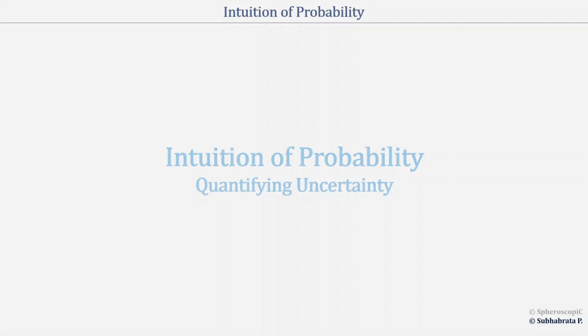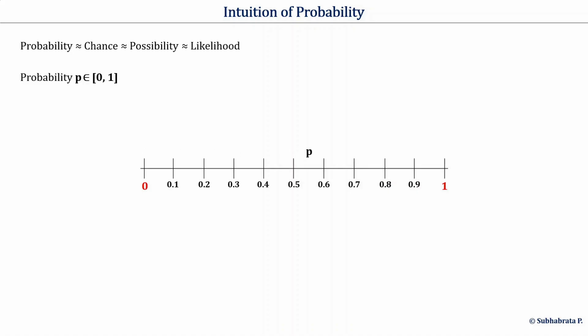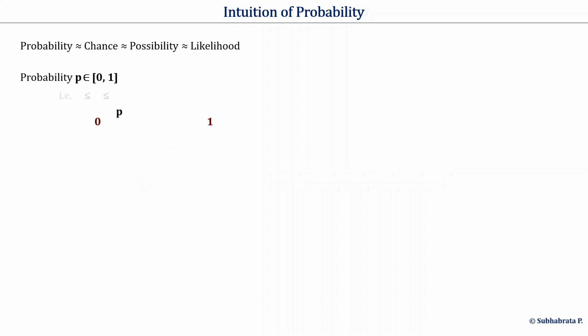If we search for this word probability in any dictionary, usually we find that it does mean chance or possibility or likelihood of occurrence of an event. But when we think about probability from a mathematical point of view, we look for a number in the closed interval 0 to 1. That means a quantity which can be any value between 0 and 1, including 0 and 1.